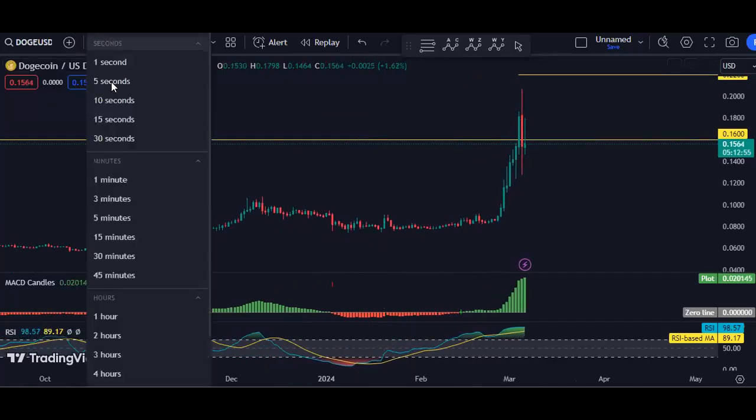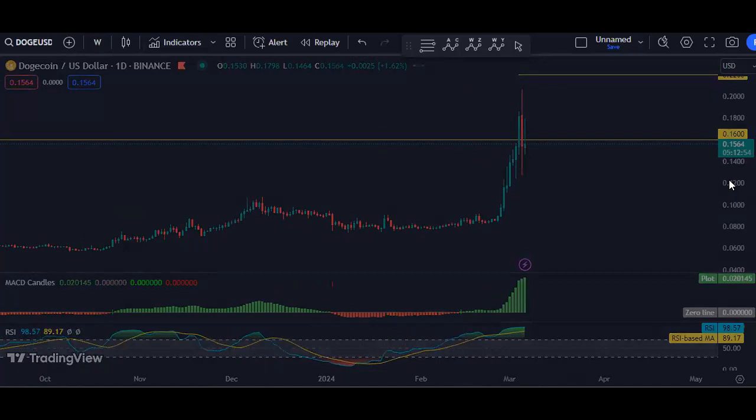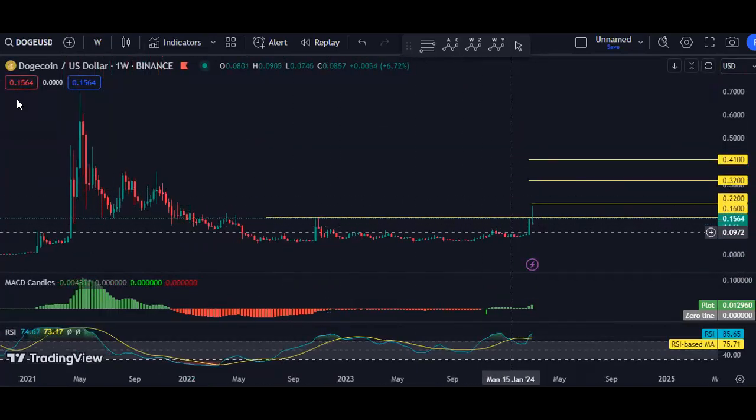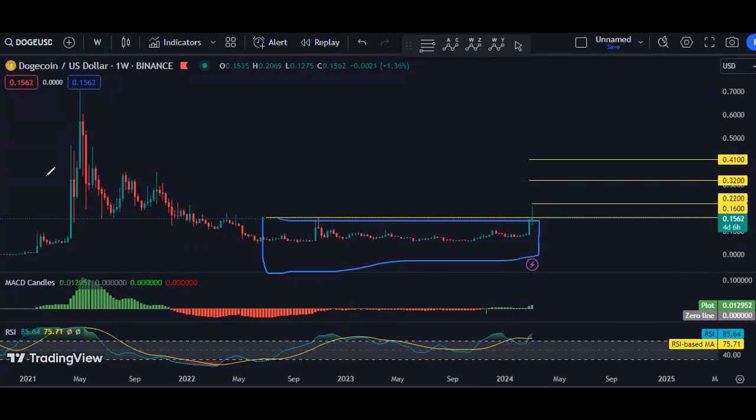Anyway, we have to wait. And as I mentioned, we should confirm the breakout of this correction, the weekly correction. This is really important for us. In this case, we just follow the chart.